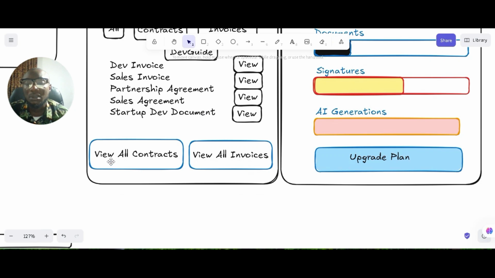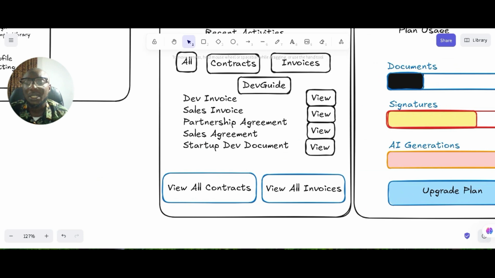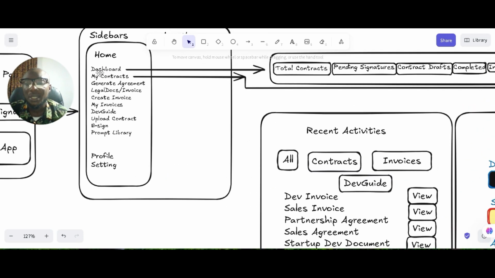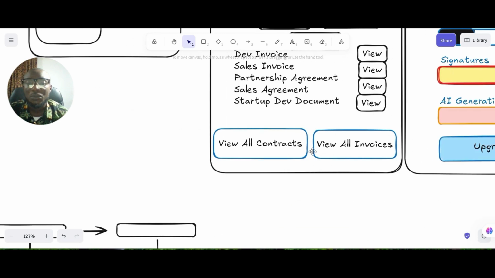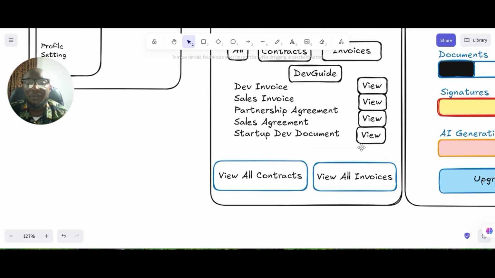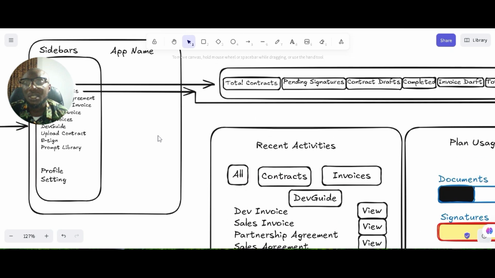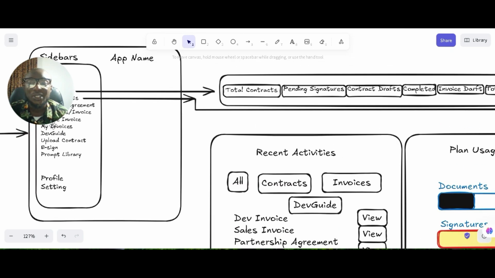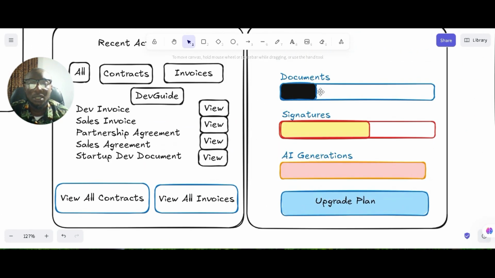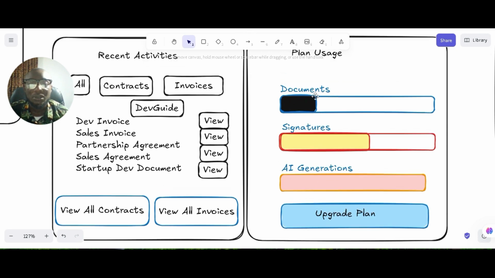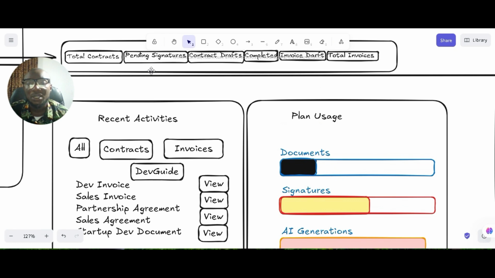If you click on view all contracts, it's gonna take you back to my contracts page. If you view all invoices, it's going to take you back to my invoices page. So on the dashboard, this will be the plan usage, and all that.